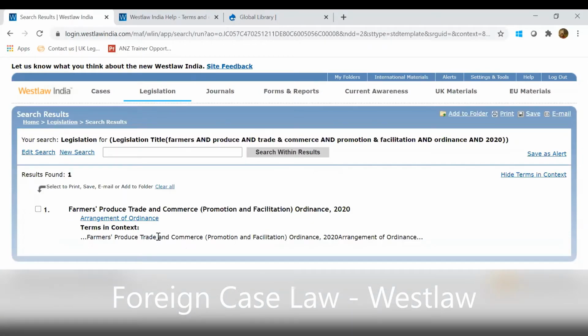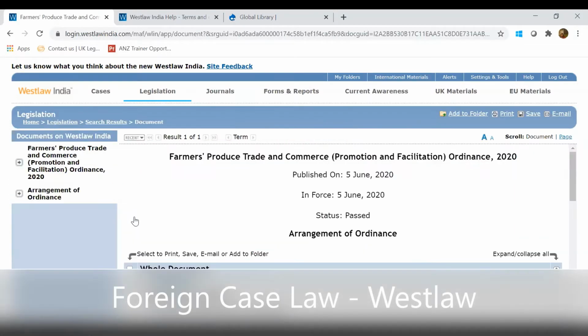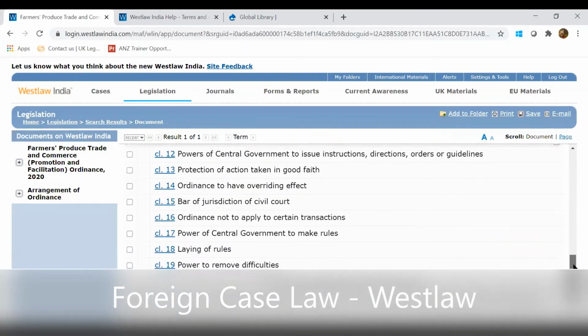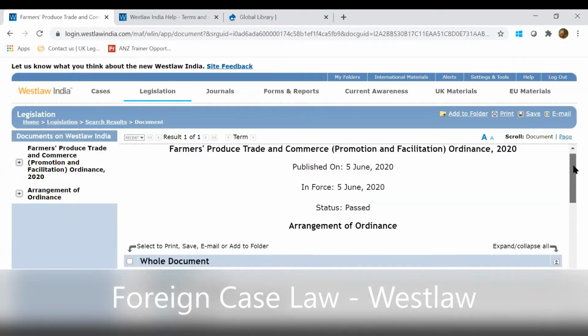So this is the ordinance which I have selected. You can just have a look at this. So this is how it will look. You'll get the details of published and in force and what is the status of this particular ordinance, and all the details will be given here chapter wise. And for the legislation, any particular act, all the section wise details would be available like it is showing here.